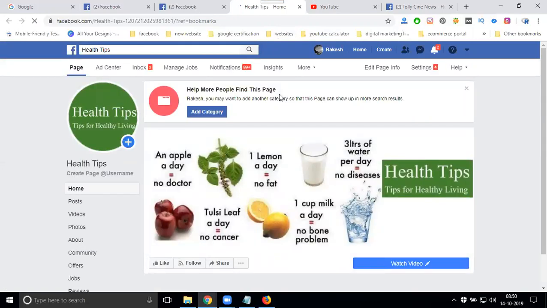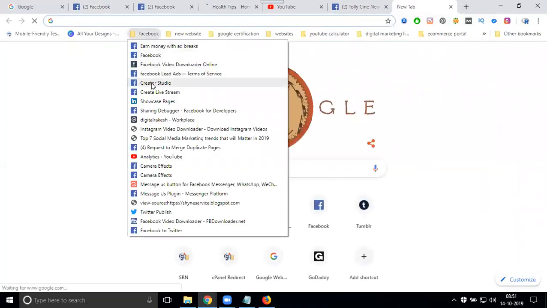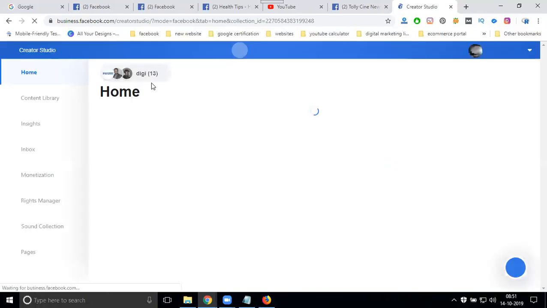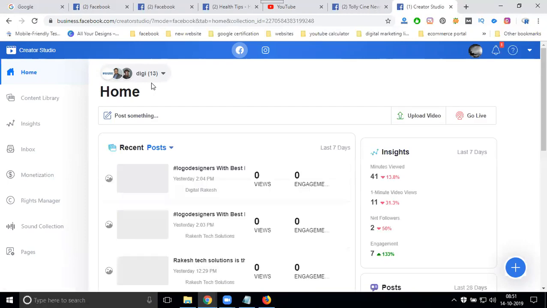Suppose you are handling them one by one. Simply, you can go to Facebook Creator Studio, all Facebook pages in one option. Opening one by one page takes time. Go for Facebook Creator Studio; 100 pages or 200 pages you can handle in one option. That is called Facebook Creator Studio.